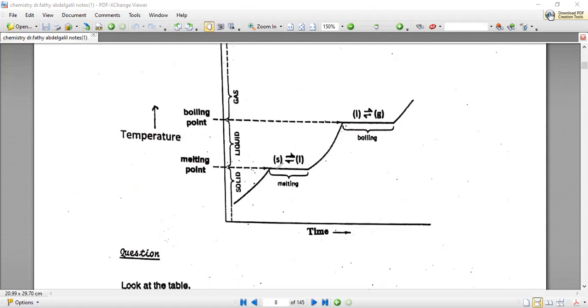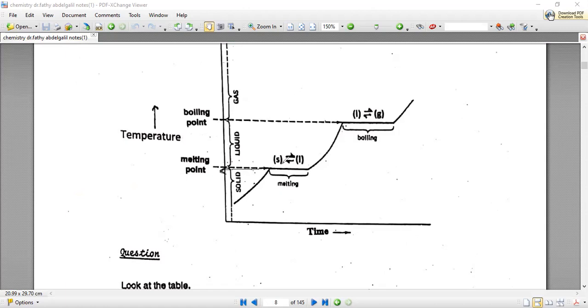I need to ask you a question. I need to know if this substance was impure, what will be the drawing or the curve at the melting point? I told you that it will not be a fixed point. Fixed point, that means if we extended a line from that constant curve, we will find it hitting the y-axis at a certain point, having here a fixed point.